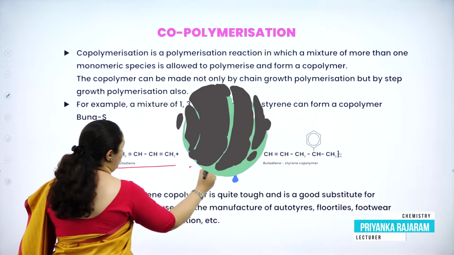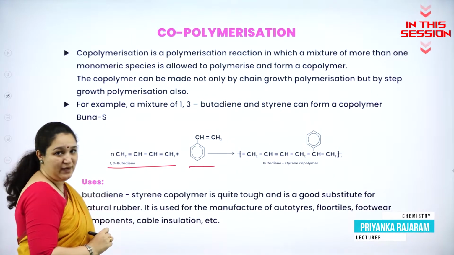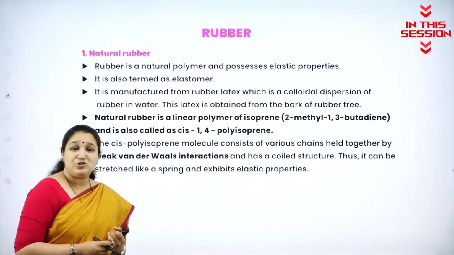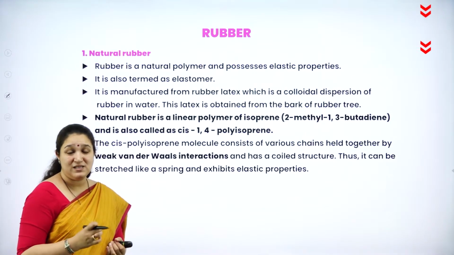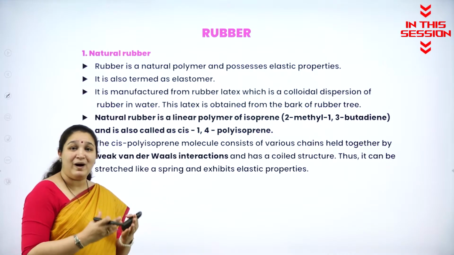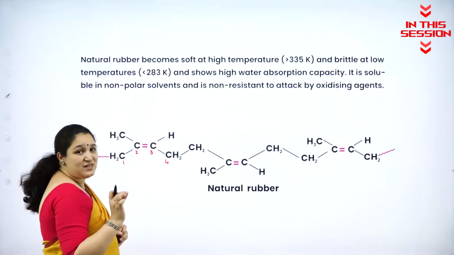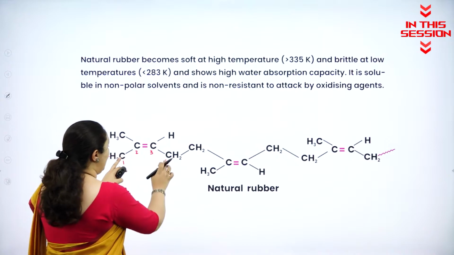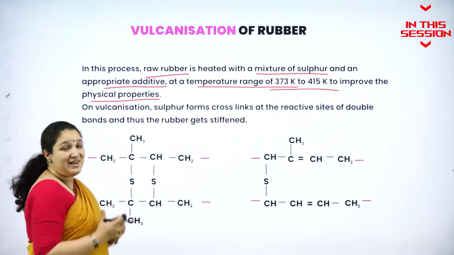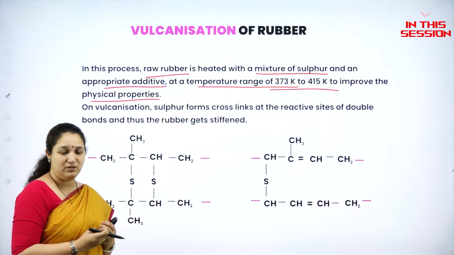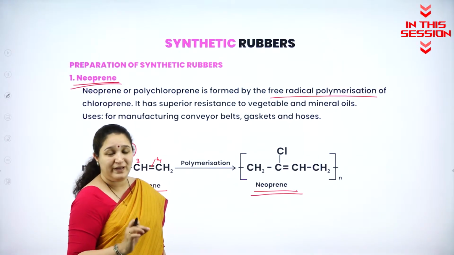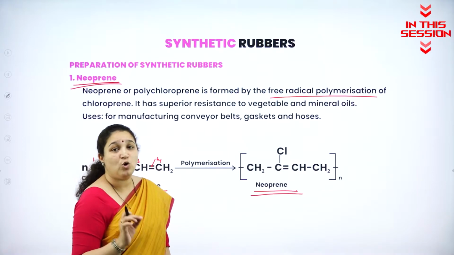We have two monomers, that is 1,3 butadiene. You can see here, natural rubber is obtained from the rubber tree, that is the latex from the bark of the rubber tree. So there is a bonding between first and the fourth carbon atom. Basically, we are making the soft natural rubber. So the monomer of neoprene is called as chloroprene.